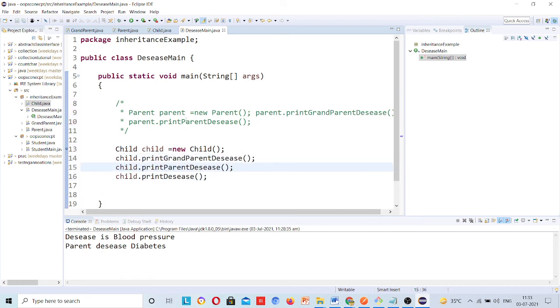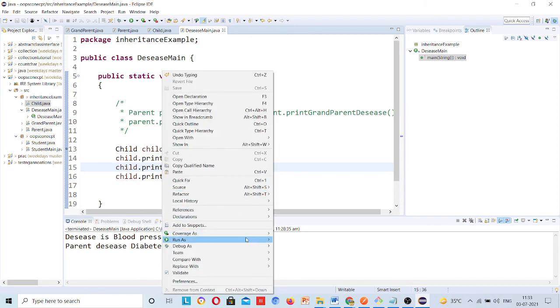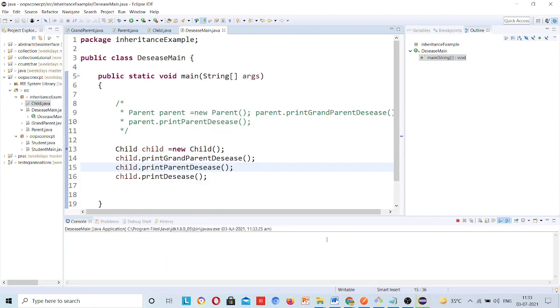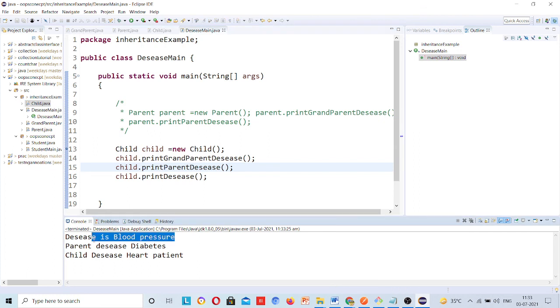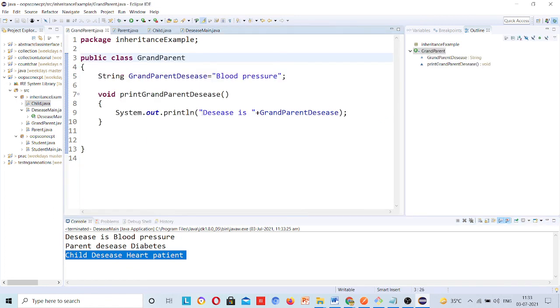Now I will run this. You can see disease is blood pressure, which is coming from grandparent, and then parent disease diabetes, child disease heart pain. Whatever message I have given here, that is printing. Yeah, you can write here.